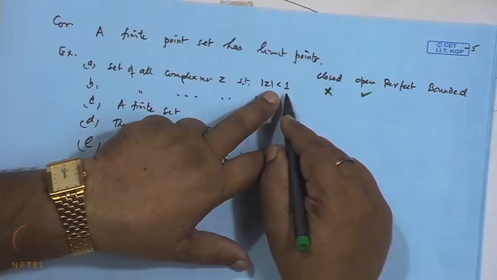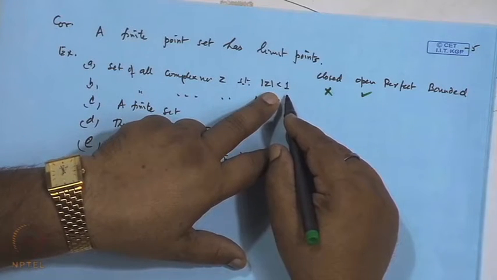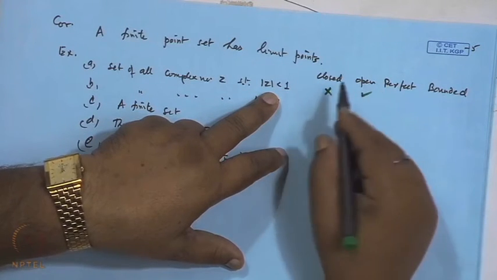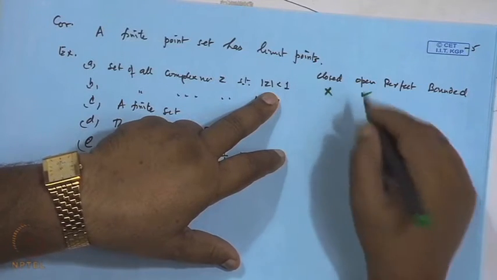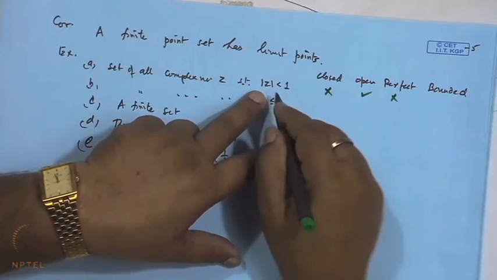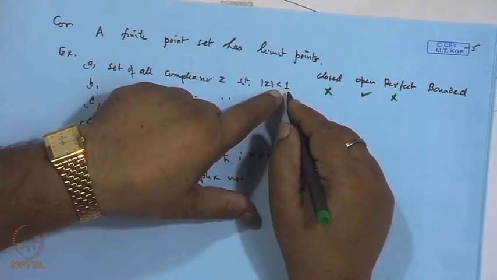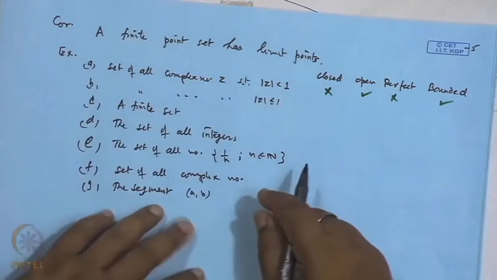Since mod z less than 1 is not a closed set, obviously it will not be a perfect set. And then bounded, yes, it is bounded by 1, meaning all the points have mod z less than or equal to 1. So, it is a bounded set.